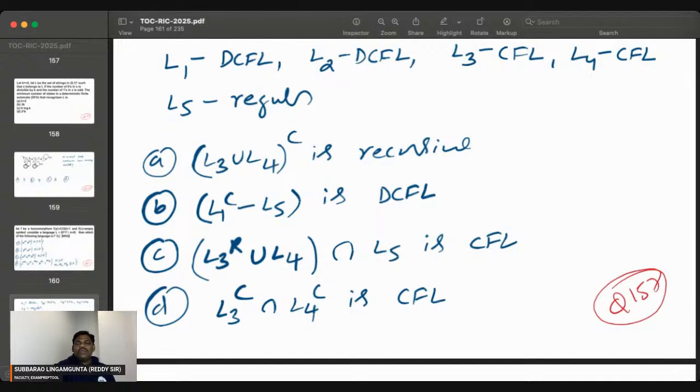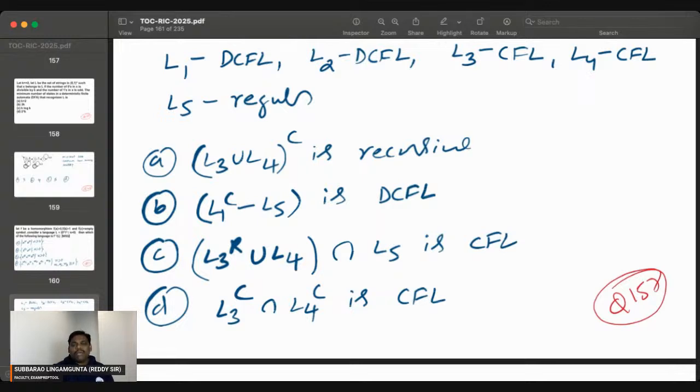L1 complement minus L5. L1 is a DCFL, and DCFL complement is DCFL. Everyone knows minus is not a primary operation, it's a secondary operation.